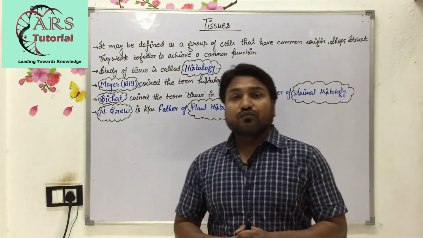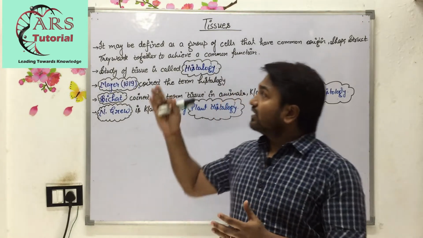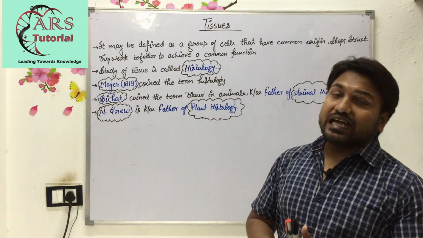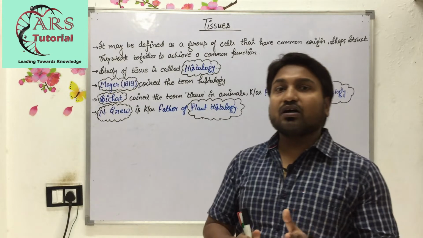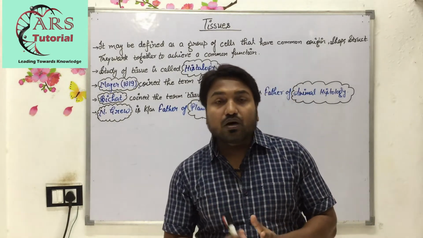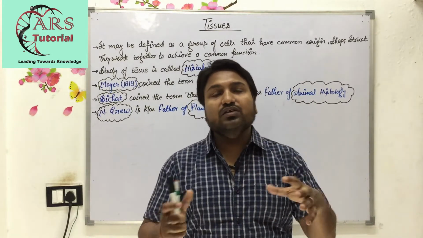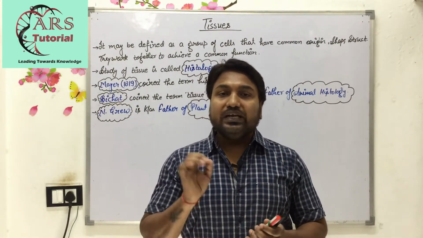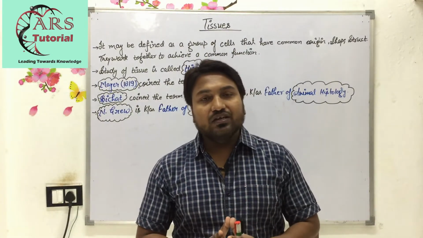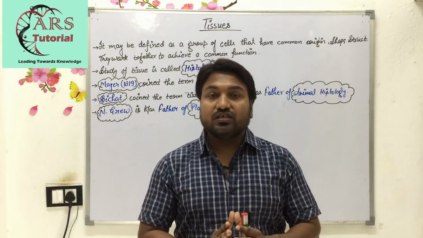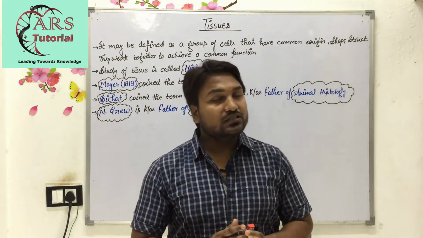You should know first of all what is tissue. So tissue may be defined as a group of cells that have common origin, shape, structure and perform a common function. टिश्यू को आपको बताना, जैसे cell is a single unit and when cells combine together they form a tissue, but the complete definition of tissue is that tissue is a group of cells having common origin, structure and shape, performing a particular function, that is known as tissue.